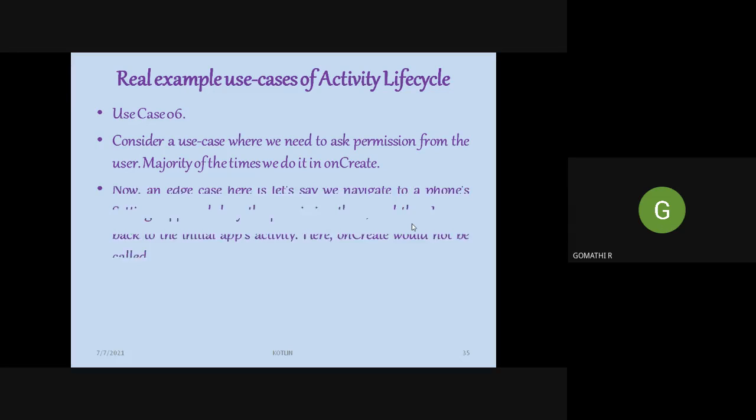And the next use case, the final use case in which we need to ask permission from the user. So we call the on create. For example, if you are using the settings app, it will ask you to allow permissions or deny permissions. So another screen comes into your activity.